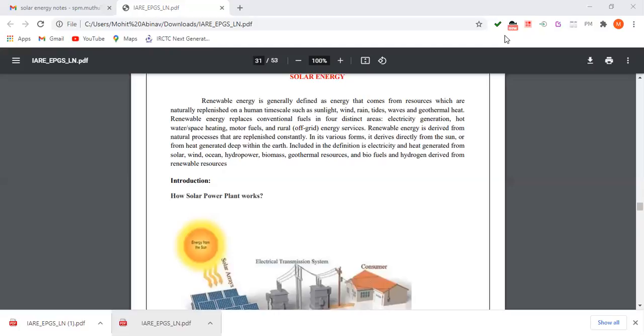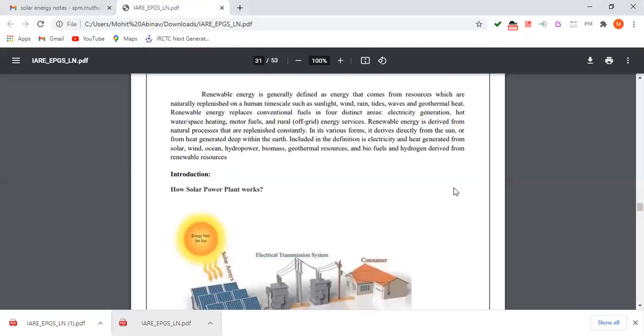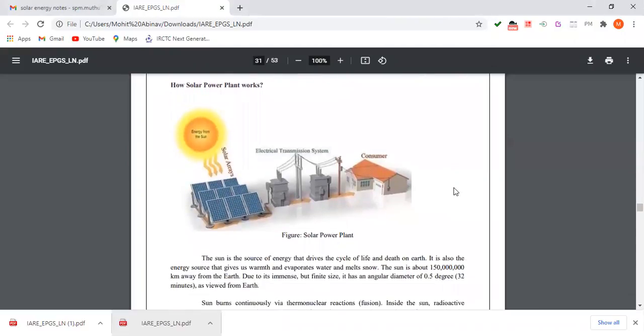Now we are going to discuss how a solar plant works. This diagram shows how solar power is distributed to the consumers. The solar cells will be placed in one place. The solar cells, that is the photovoltaic cells, convert the solar energy into electrical energy.